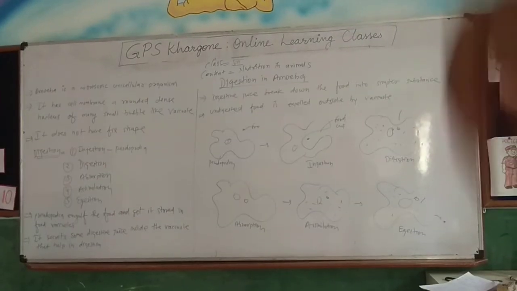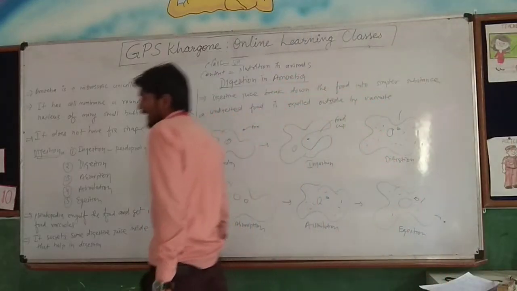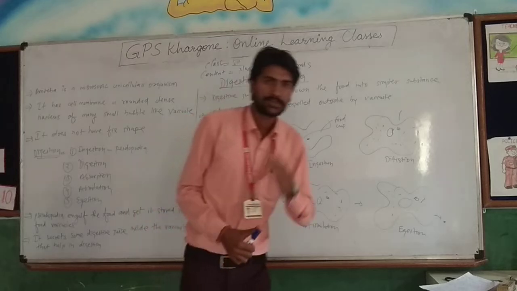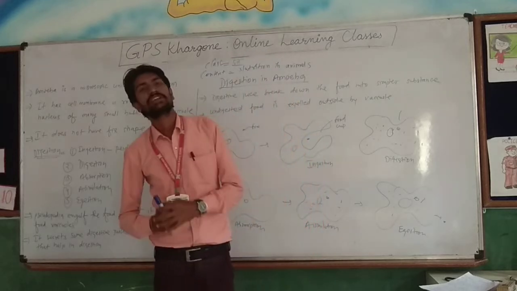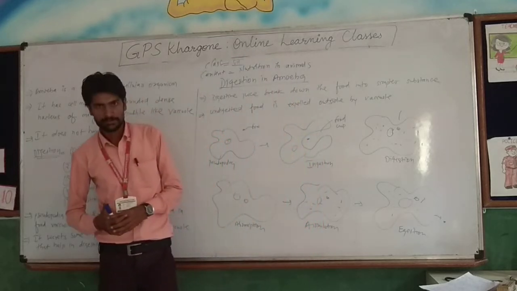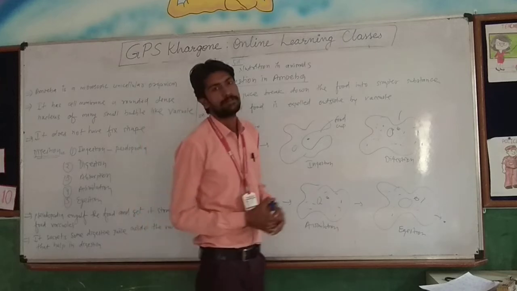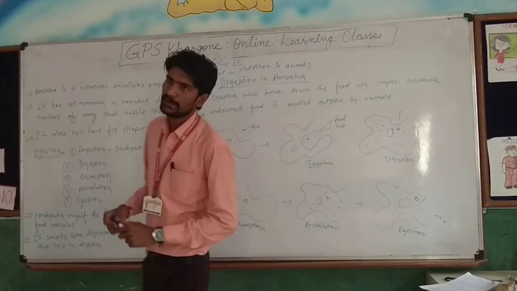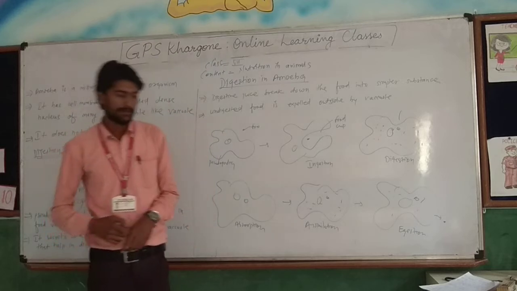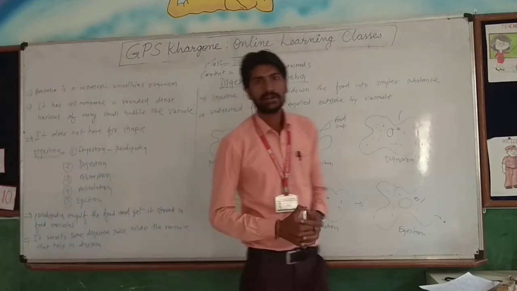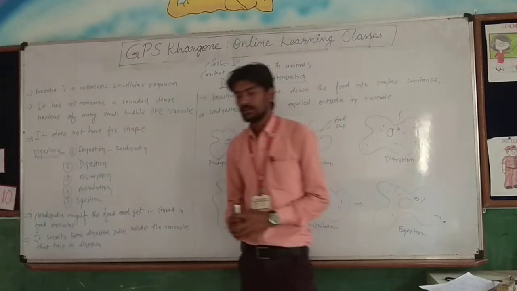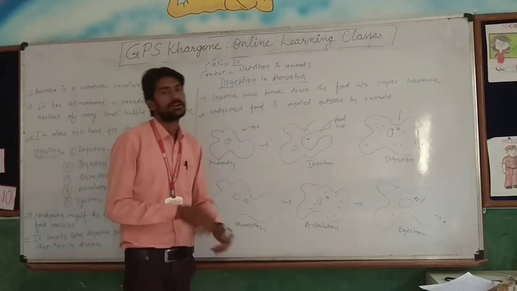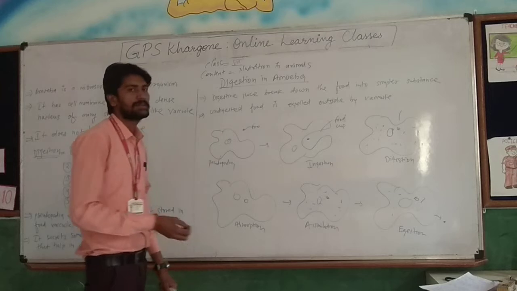Okay, students. So, how will digestion take place in amoeba? Before we discuss, I want to say one thing. There is a similarity between digestion in amoeba and digestion in human beings. Which type of similarity? All the five steps of digestion take place in amoeba as well as in human beings. But the difference is that the amoeba is a unicellular organism, while a human being is a multicellular organism. Clear all? Okay. Now, how will digestion take place?